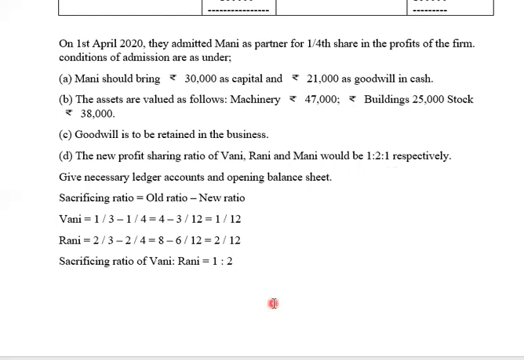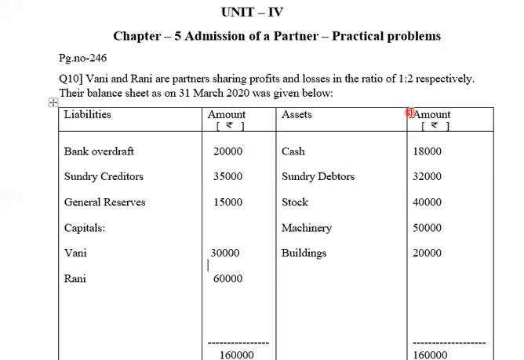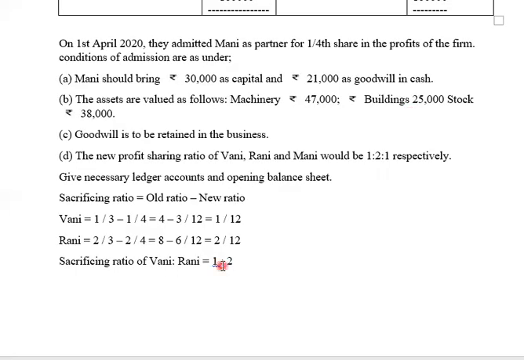क्योंकि वो लोग का old ratio भी 1:2 आया था, sacrificing ratio भी 1:2 ही आ रहा. So ये जो 1:2 का जो sacrificing ratio है अपने को कब काम में आता? Only at the time of distribution of goodwill काम में आएगा. So now let us start the problem.